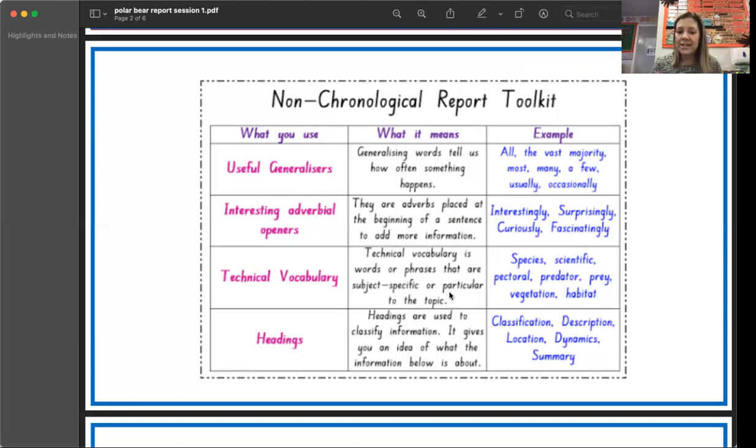And then when we did the science for food chains, we've got predator, haven't we? Prey, which would be the fish or the seal that the polar bear might want to hunt to eat. So there's lots of technical vocabulary that we want you to try and put into your reports as well when we start to write them. Okay, they're the three really that I want you to have a think about this morning.